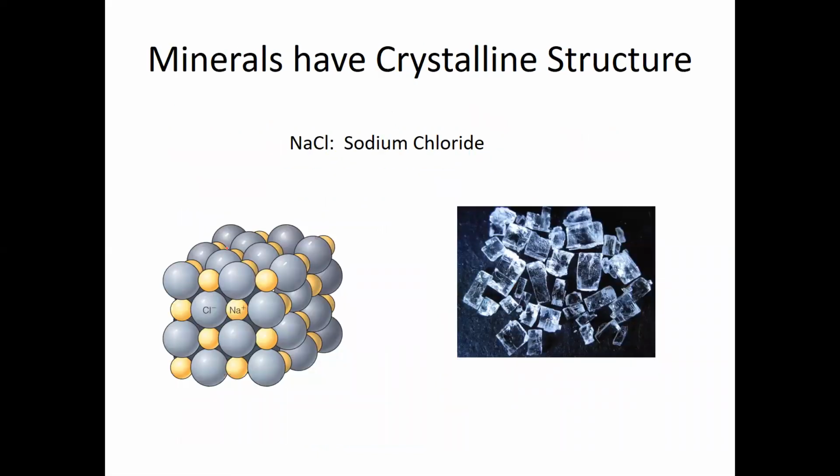And minerals are crystalline because the atoms that compose minerals are systematically arranged. So for example, this is a salt crystal. It's made up of, as we saw before, sodium chloride. And the sodium atoms and the chlorine atoms alternate in all three directions, which creates this cubic shape. And that's why salt crystals are cubic in shape, because of the way that the atoms in the crystalline structure align themselves. So that's why minerals are crystals. So rocks are made up of mineral crystals.